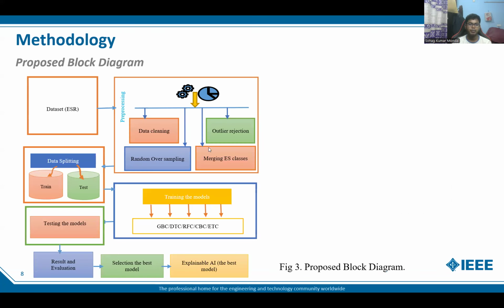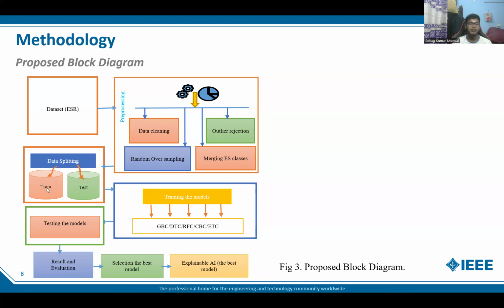And here is our proposed block diagram for this research work. First of all, the data set is fed into a pre-processing module. Inside the pre-processing module, there are four steps: data cleaning, random oversampling, outlier rejection, and merging the ES class, the epileptic seizure class. Then the pre-processed data are fed into a data splitting technique.